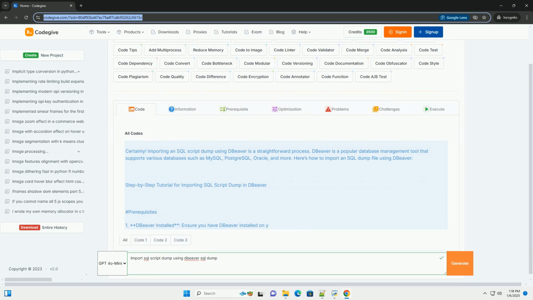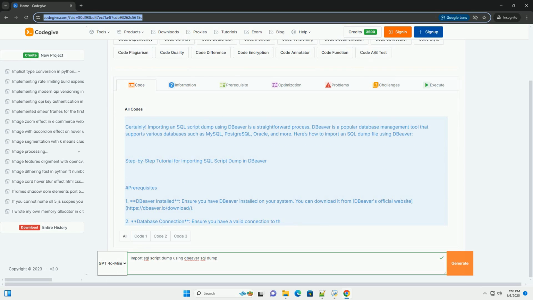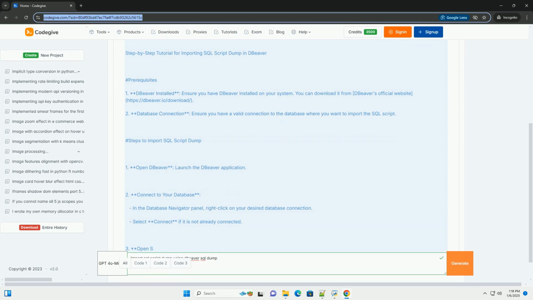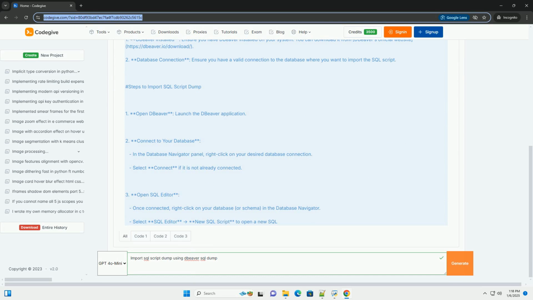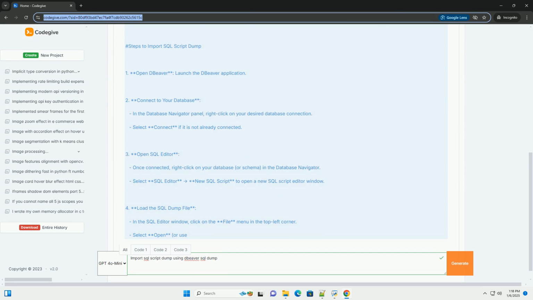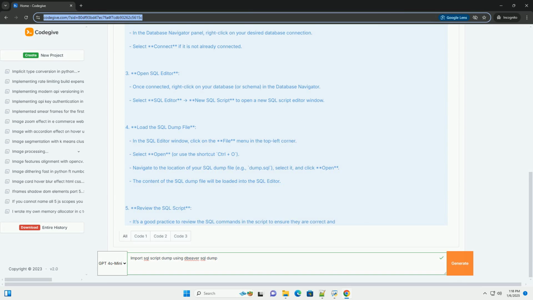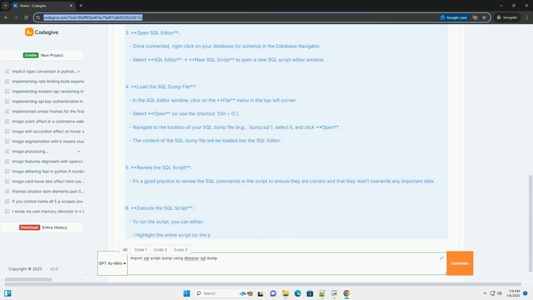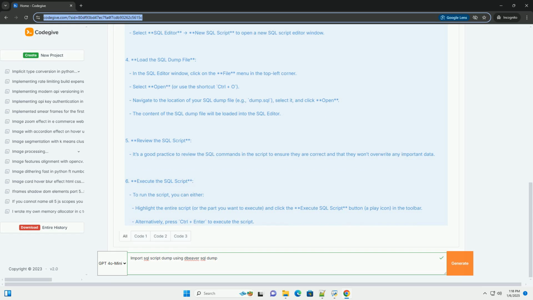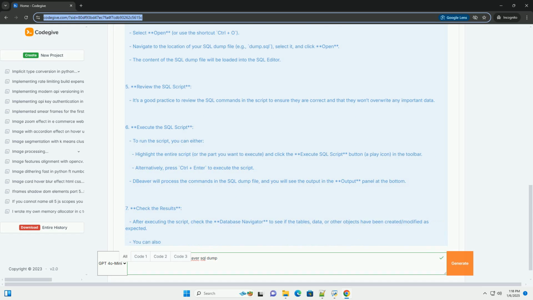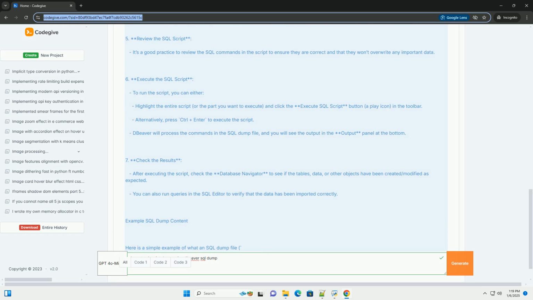Certainly. Importing an SQL script dump using DBeaver is a straightforward process. DBeaver is a popular database management tool that supports various databases such as MySQL, PostgreSQL, Oracle, and more. Here's how to import an SQL dump file using DBeaver. Step-by-step tutorial for importing SQL script dump in DBeaver.